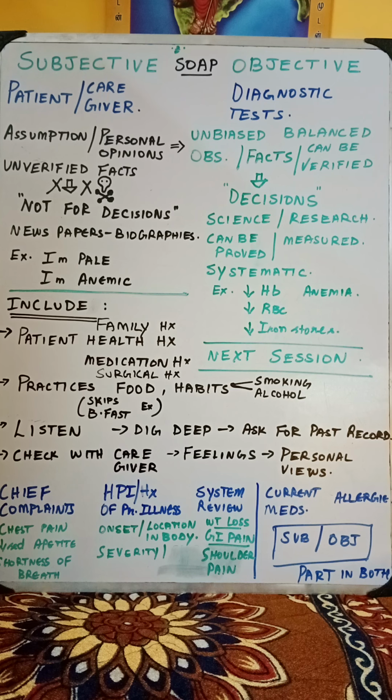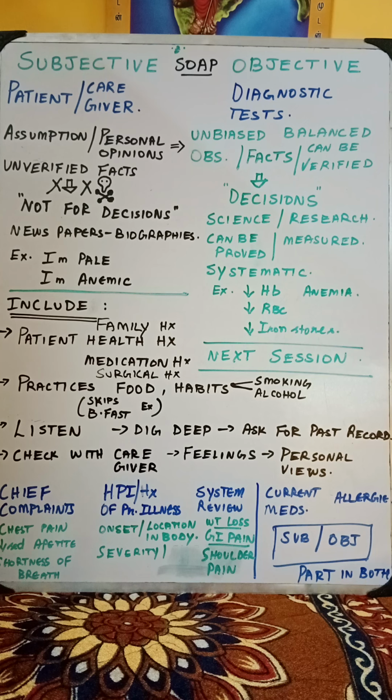Now next is the practices, practice of food, habits like smoking, alcohol. Many people write non-vegetarian, simple, that's it. So non-vegetarian is not the only thing that you need to note down in the food. Some people might not like to take breakfast, some people might not be taking their lunch, some people might not be taking certain fruits or vegetables, some people might be completely relying on fast food.